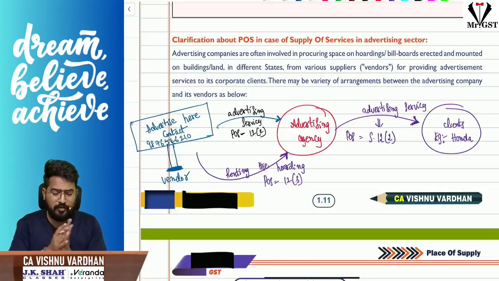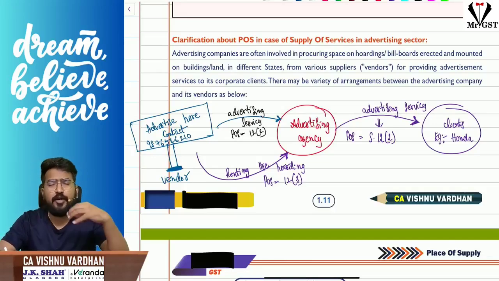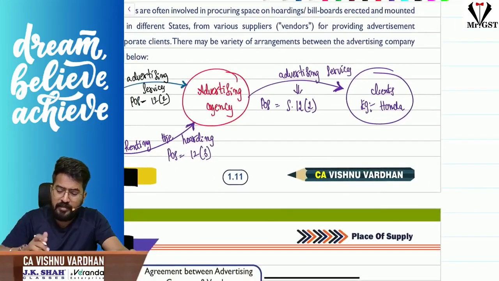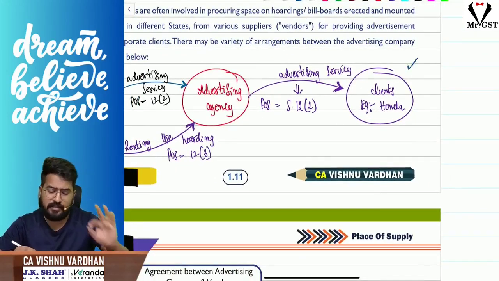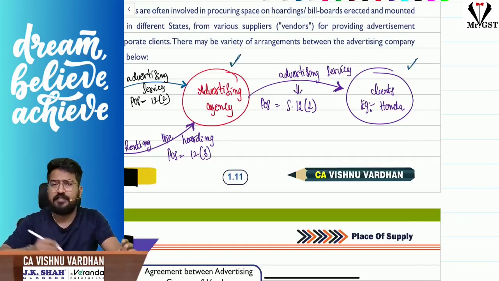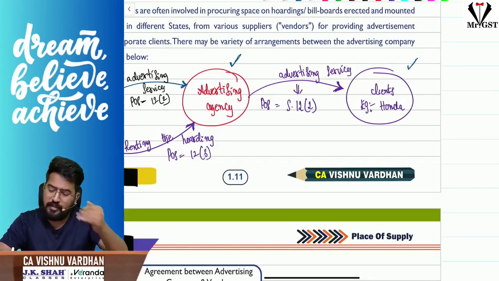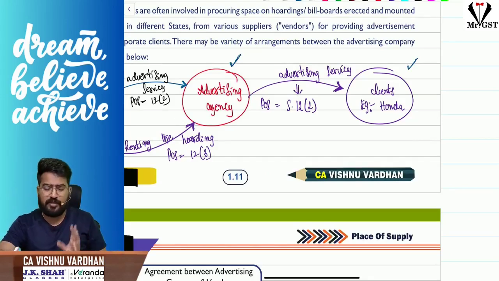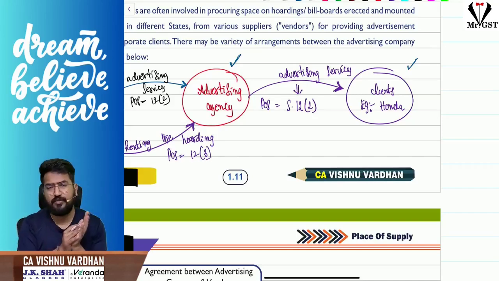With respect to a clarification here regarding the advertising sector, where hoardings are being used for advertisement, please understand, generally the companies want to advertise their products on hoardings, so they will approach the advertising agencies. The advertising agencies will provide advertising services to the companies. So there is no doubt here. This is an advertising service. Place of supply shall be determined as per section 12 subsection 2 only.